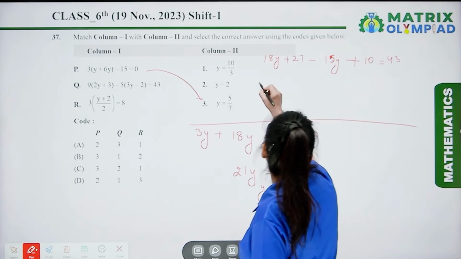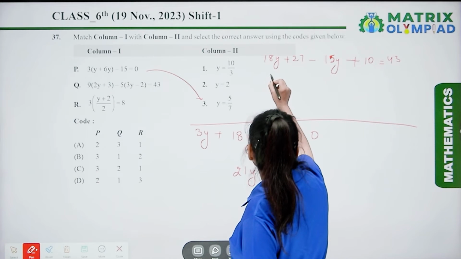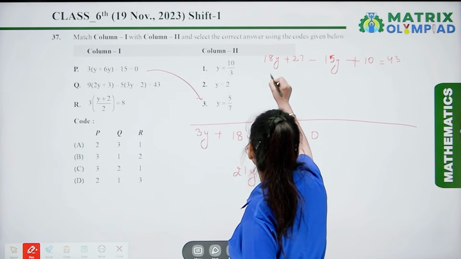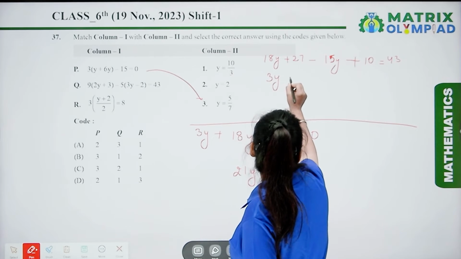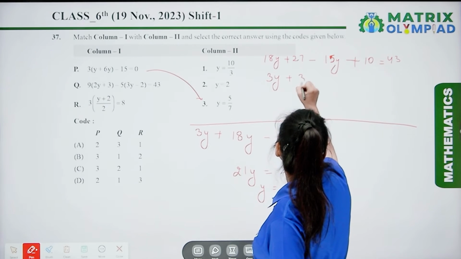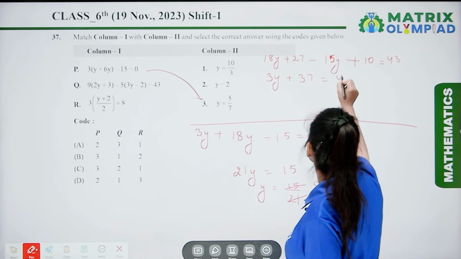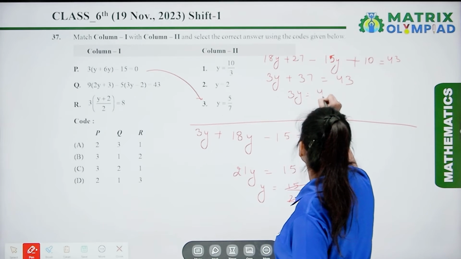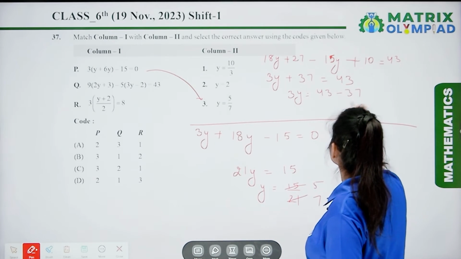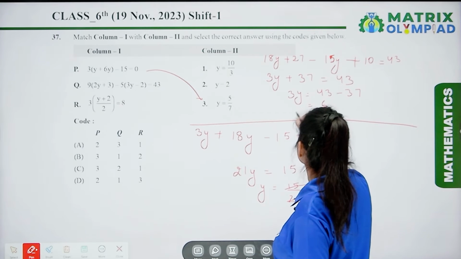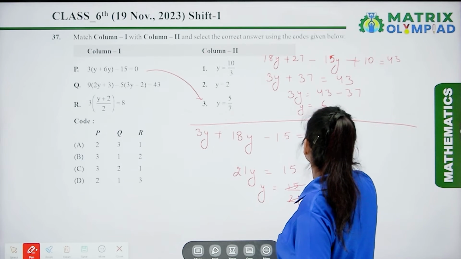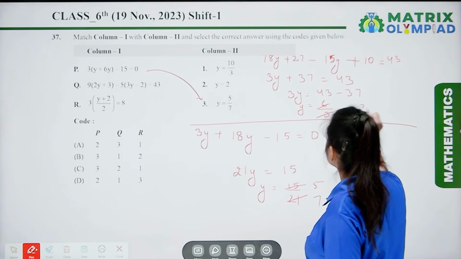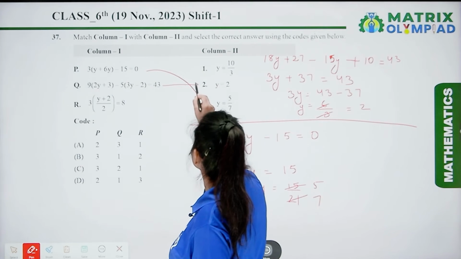So here we get 3y plus 37 equal to 43. 3y equal to 43 minus 37, that is equal to 6. y equal to 2. So here the value of y is 2.